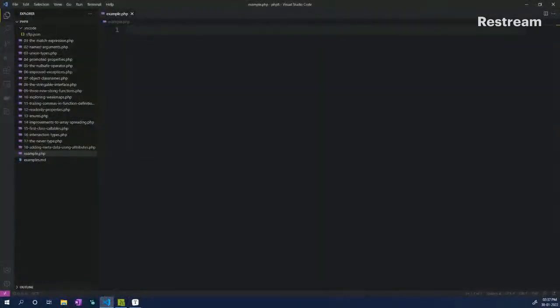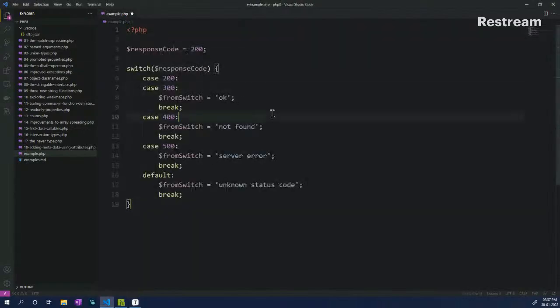The first part we are going to try is something called match expression. Before we do that, let me copy-paste some sample code and show you something that you are already aware of. In my page, you will see a sample PHP script in which we have a response code variable of 200, and a simple switch case with different cases.